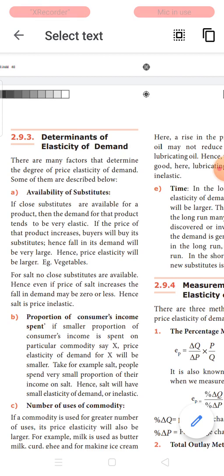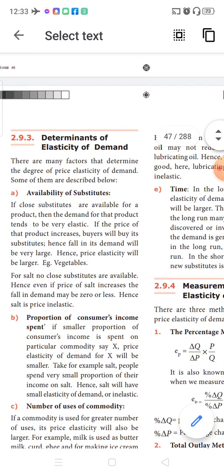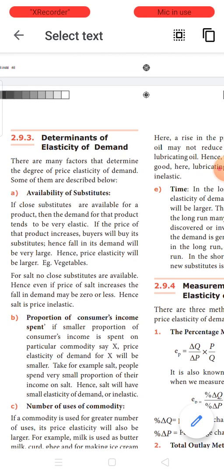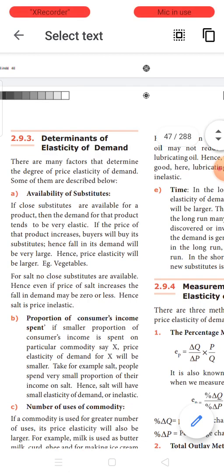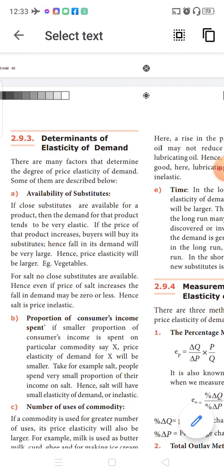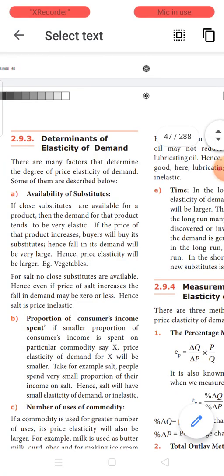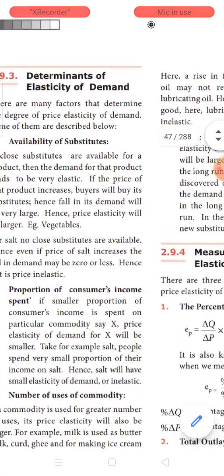What are the factors which determine this elasticity of demand? The EP value is this. What is the reason for that? What are the factors which influence the EP to be greater than 1 or lesser than 1 or equal to infinity or equal to 0? What are the factors which decide the elasticity of demand values? Now, first is availability of substitutes.